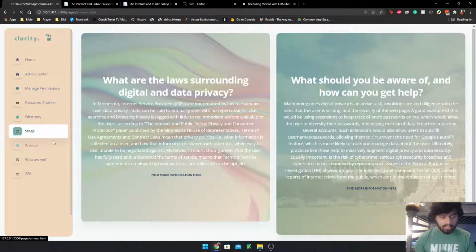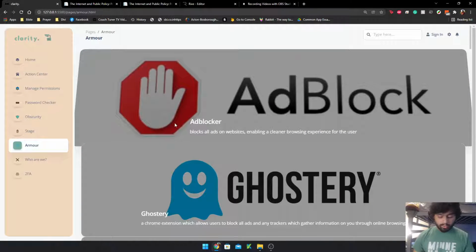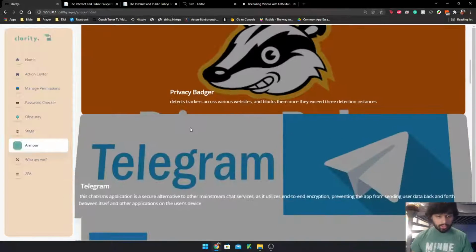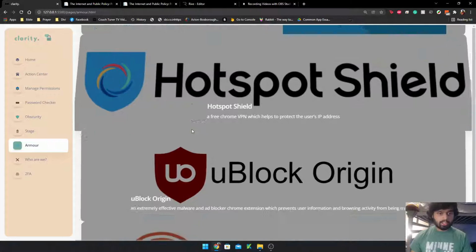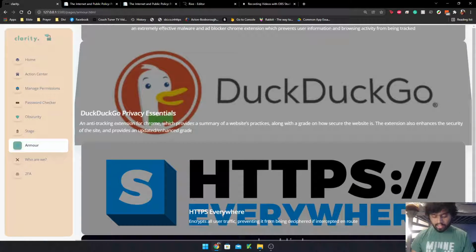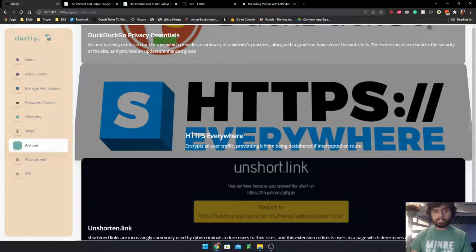Our Armor page was developed with the idea to provide a list of extensions and applications which users can utilize to augment their digital privacy and reduce their digital footprint. Most extensions and applications rely on limiting data tracking applications, and this heavily reduces user digital presence. I'll pass it on to Shreya now.